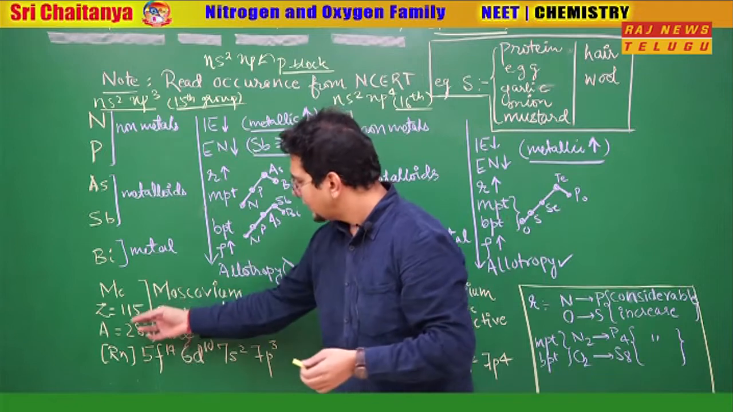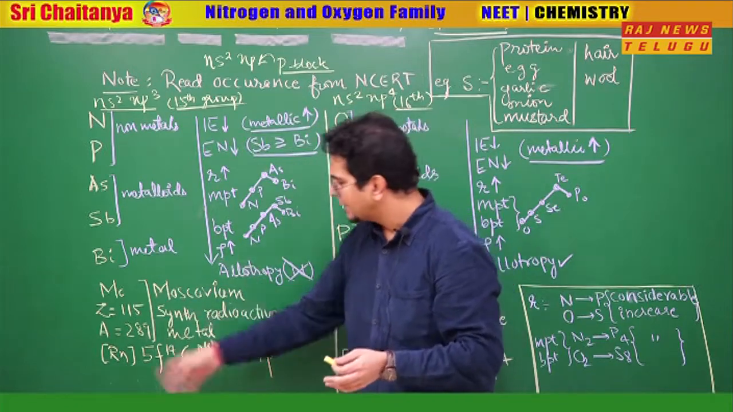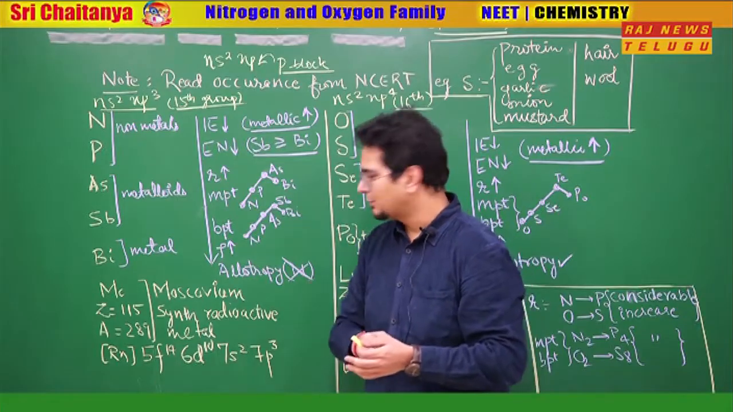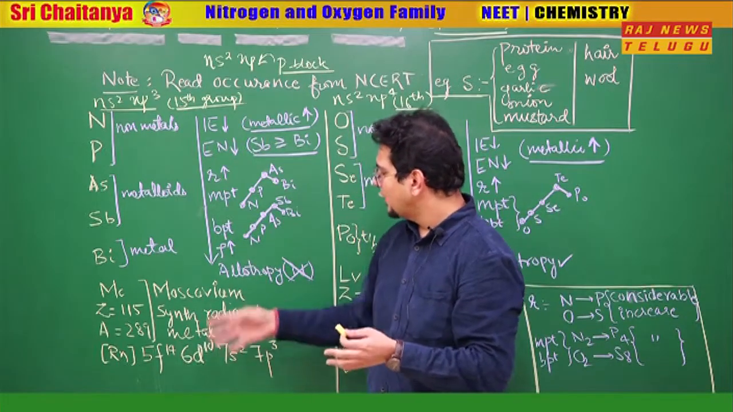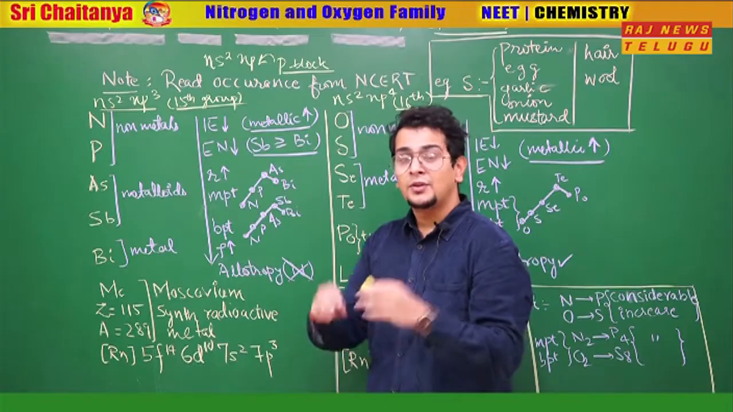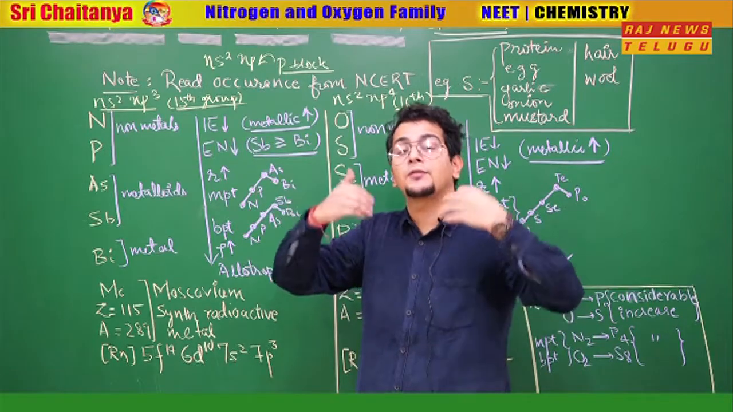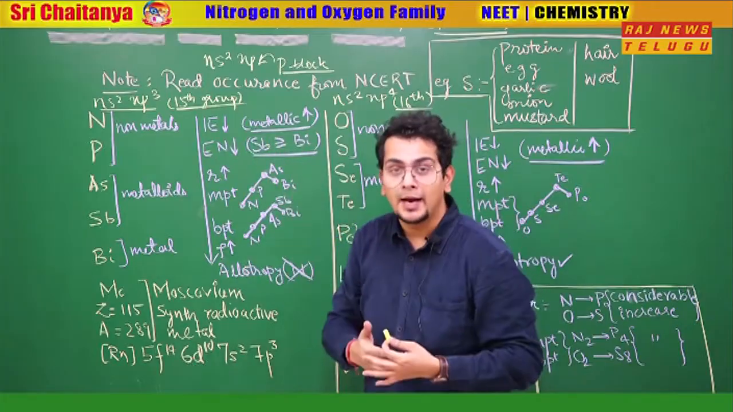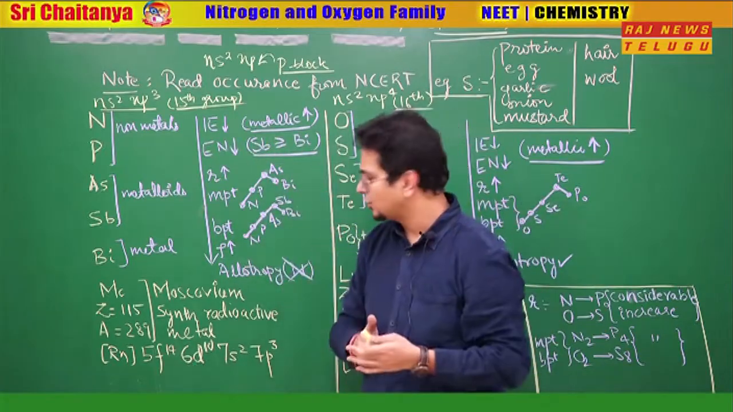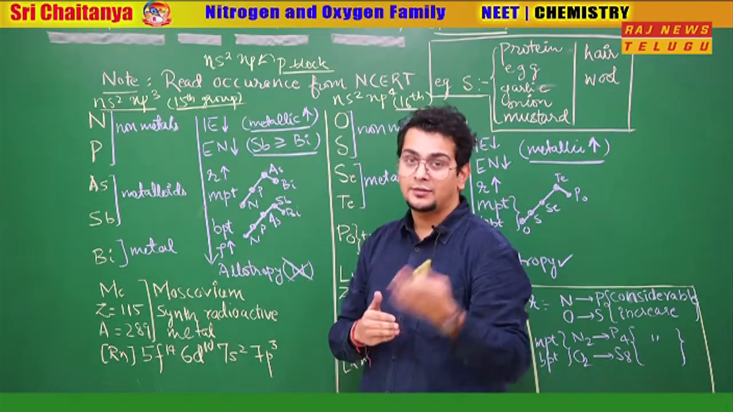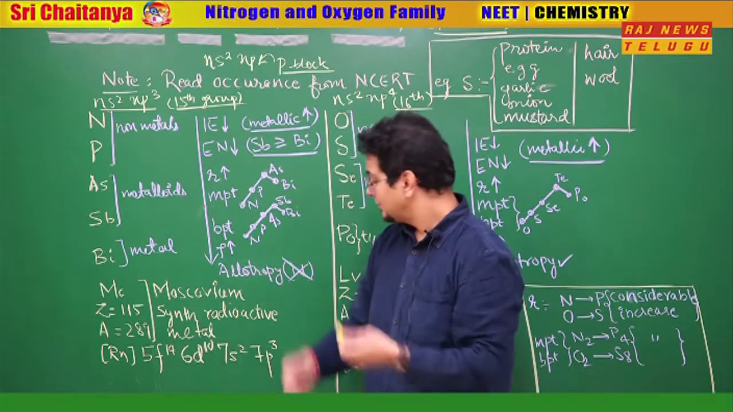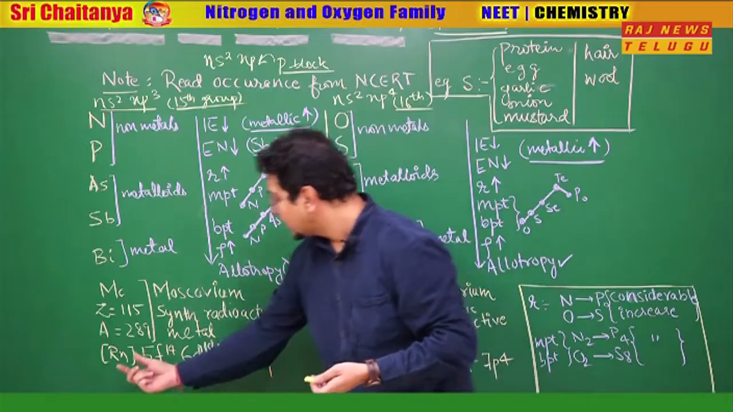Talking about moscovium, atomic number 115, mass number 289, that is, the molar mass is 289 gram per mole. It is a synthetic radioactive metal. That means we human beings were fed up with studying all the well-known naturally occurring metals, so people started making metals also, making your life a little tough for the NEET examination. So it is a synthetic radioactive metal. It was man-made.